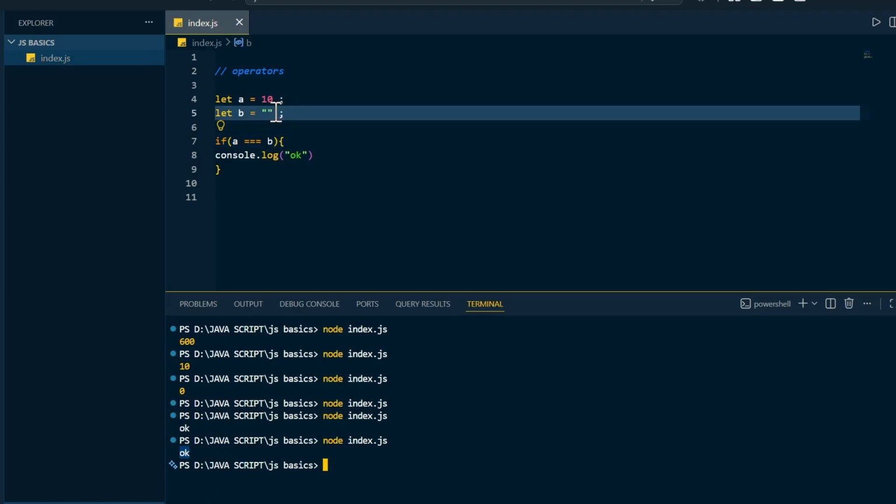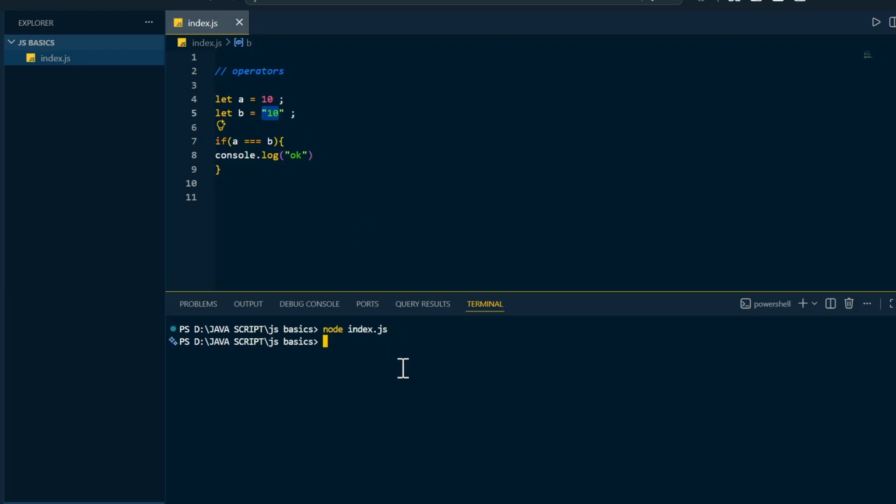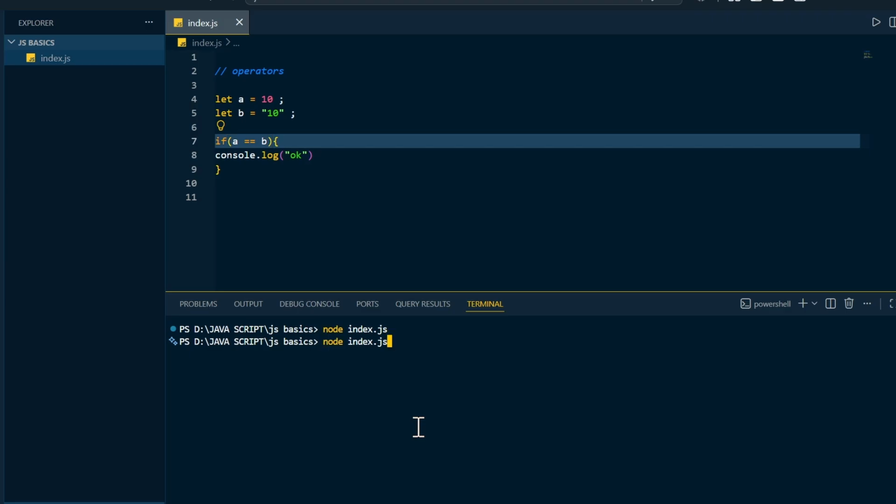Again, if you mention 10 over here, as you can see, this is the string and this is the number, because you are mentioning it in double quotes. Now if I compile and run, you are going to see nothing. But if I simply remove one thing and compile and run, you are going to see okay. Why is it showing okay?